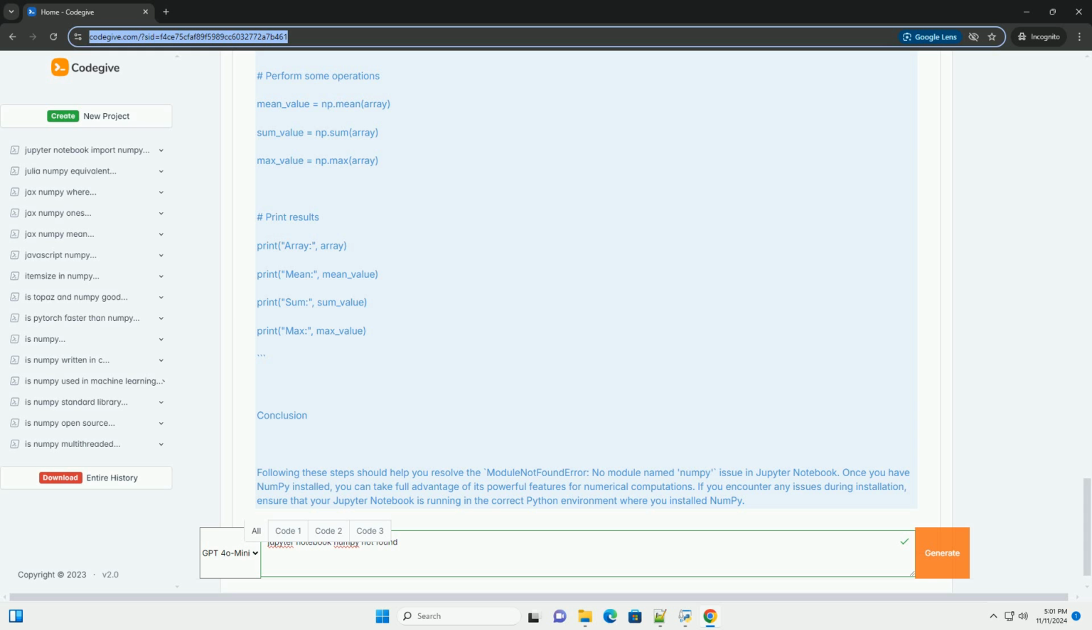Conclusion. Following these steps should help you resolve the "ModuleNotFoundError: No module named numpy" issue in Jupyter Notebook. Once you have numpy installed, you can take full advantage of its powerful features for numerical computations. If you encounter any issues during installation, ensure that your Jupyter Notebook is running in the correct Python environment where you installed numpy.